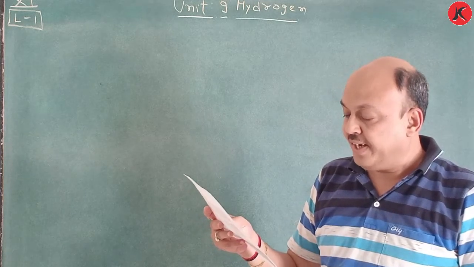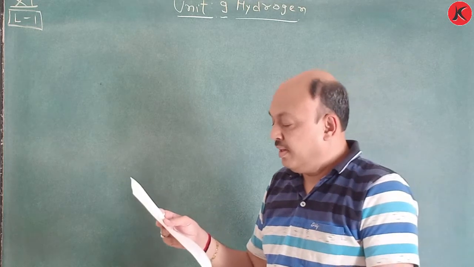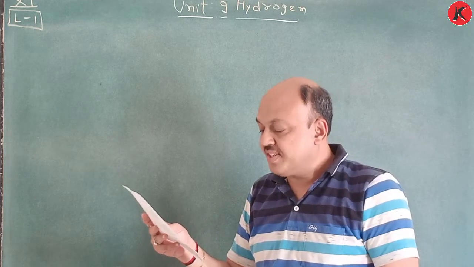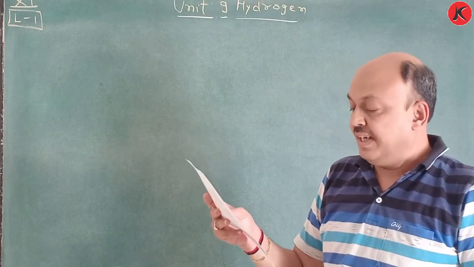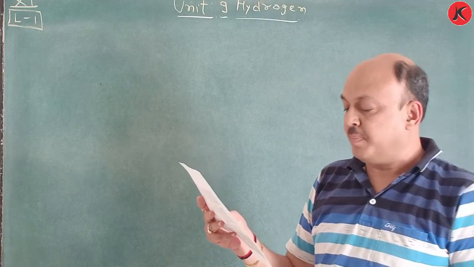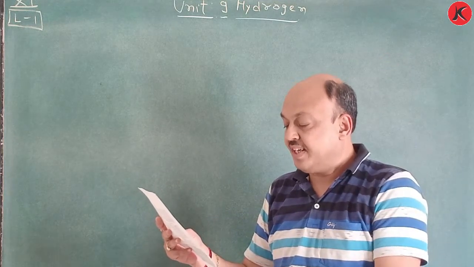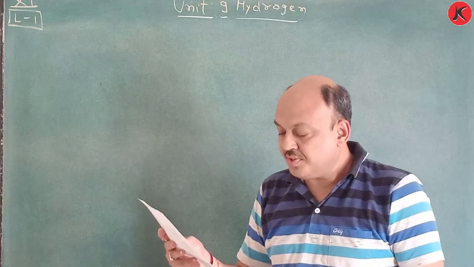Second thing, identify the mode of occurrence and preparation of dihydrogen on small and commercial scales. Describe the isotopes of hydrogen. Explain how different elements combine with hydrogen to form ionic, molecular and non-stoichiometric compounds.